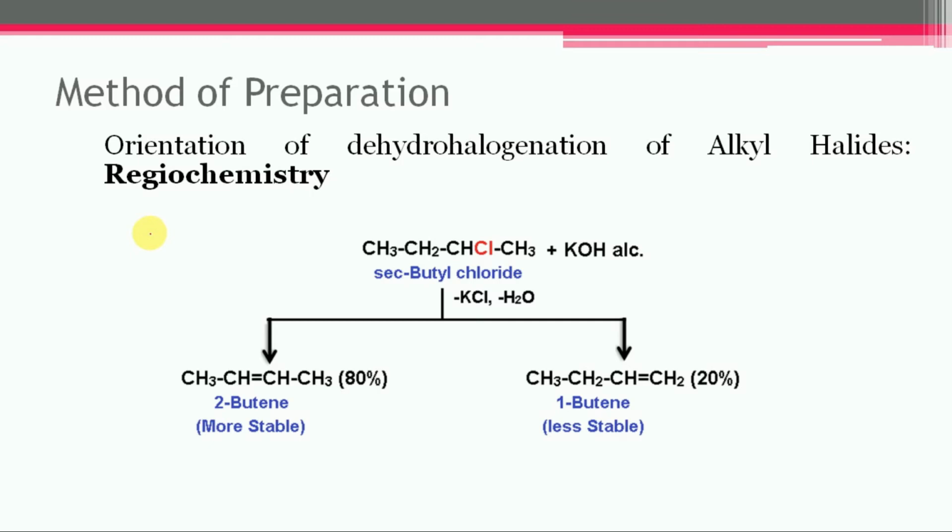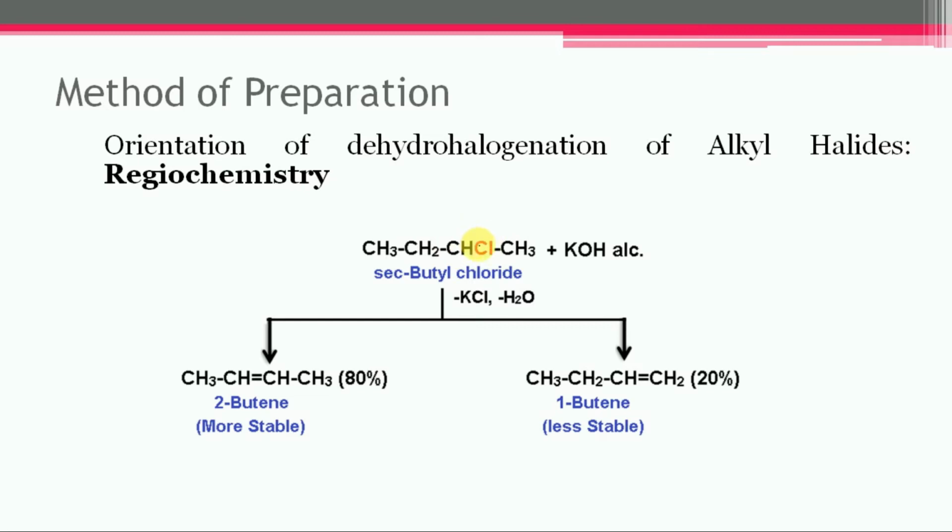During the dehydrohalogenation of higher alkyl halides, the elimination of hydrogen from different carbon atoms is possible, and it can lead to the formation of a mixture of isomeric alkenes. So let us consider the case of dehydrohalogenation of sec-butyl chloride.